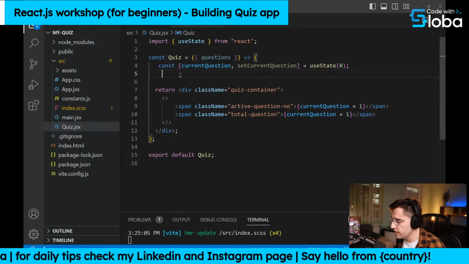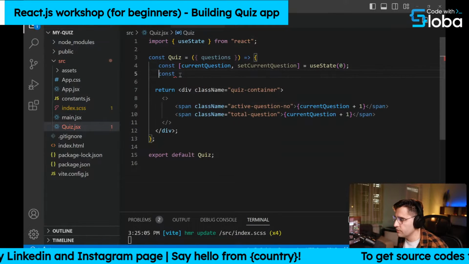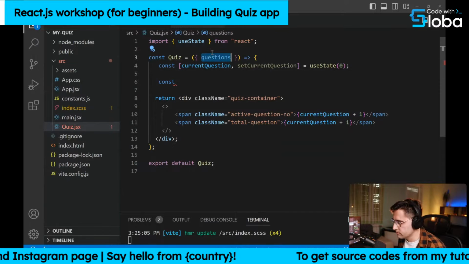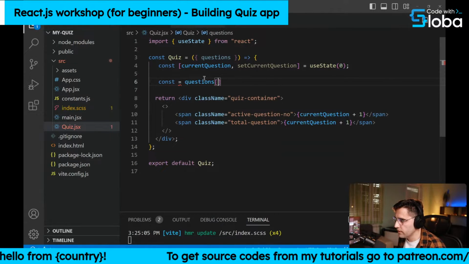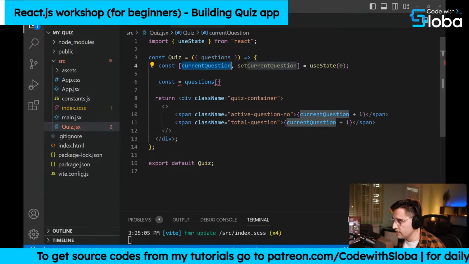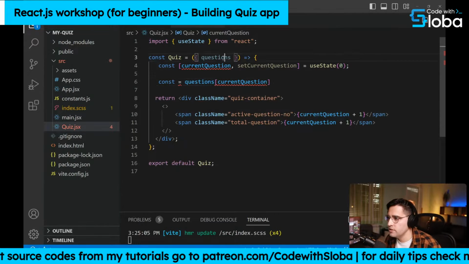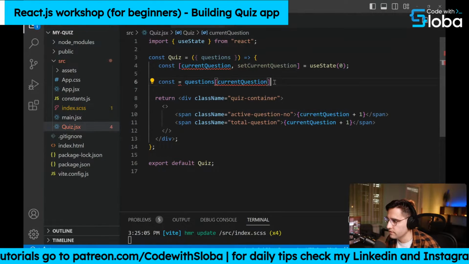So let's create a constant, and let's destructure the object that we are getting from the questions here. What we want to access is the current question. Because questions is the array of questions, we want to access the current question here, obviously.